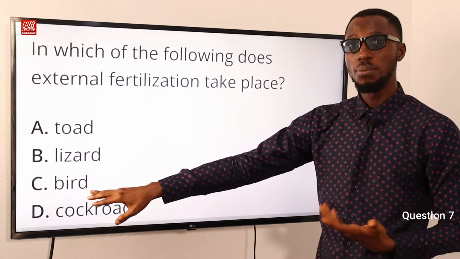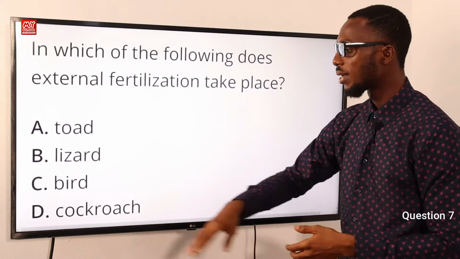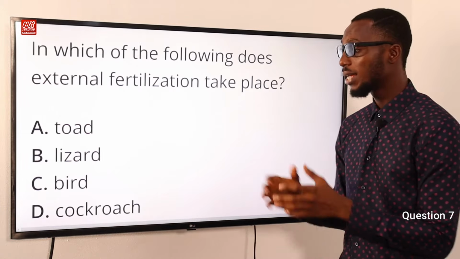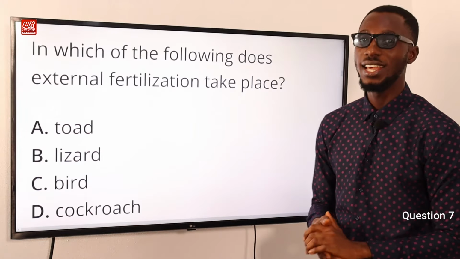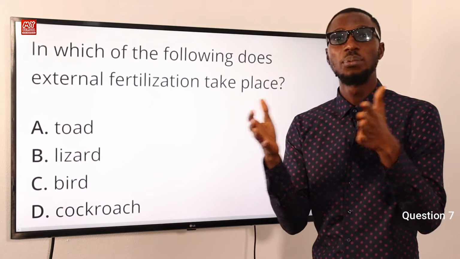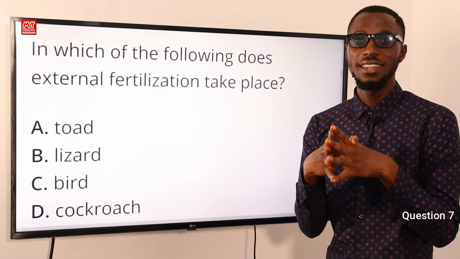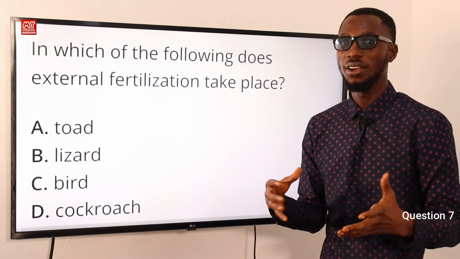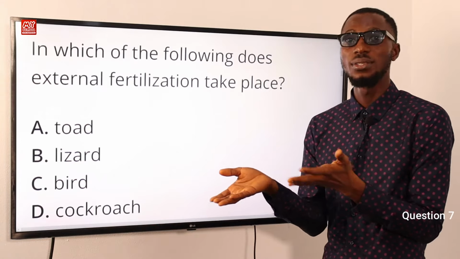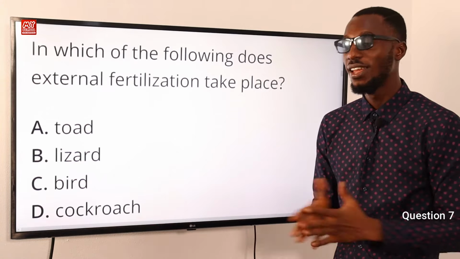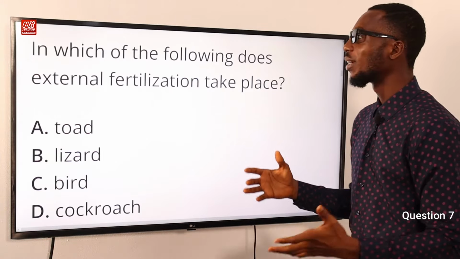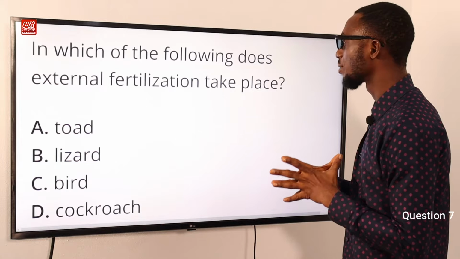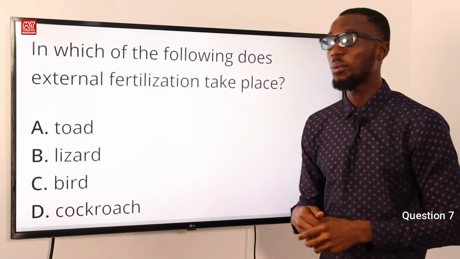So we've referred to birds and reptiles. We're talking about cockroaches, where fertilization of course happens on the inside. After these eggs have been fertilized, they are put together in an egg case that you can refer to as an ootheca, and each ootheca can contain about 16 to 50 eggs per casing. So let's go back to the question: in which of the following does external fertilization take place? It is in toads. Option A is the correct option.